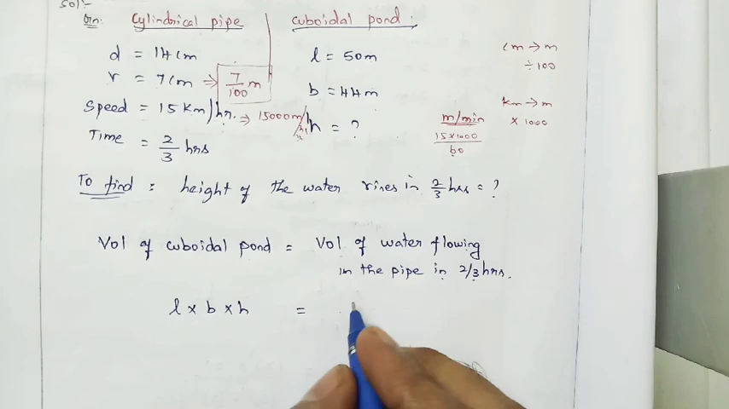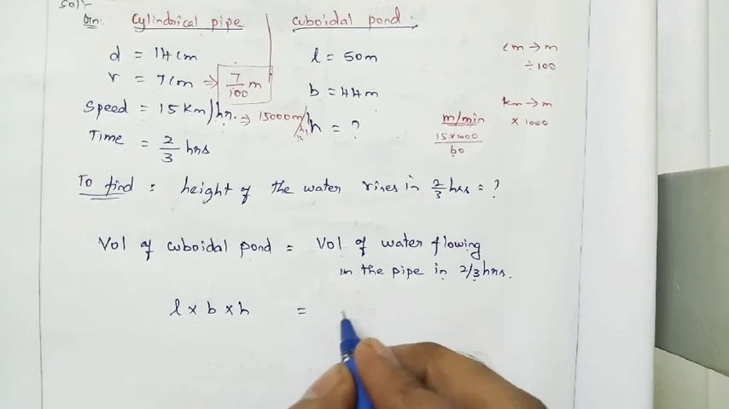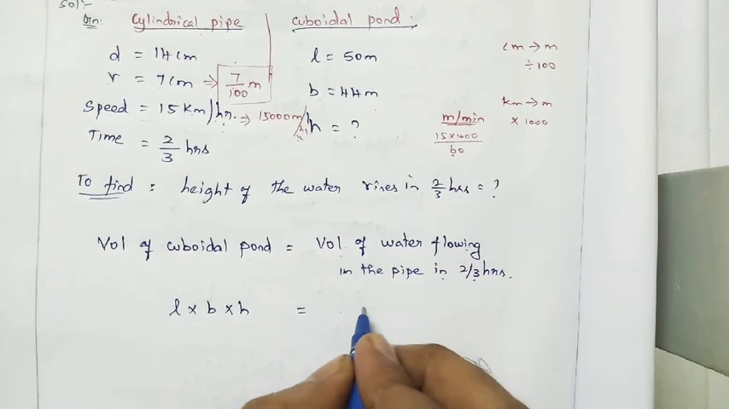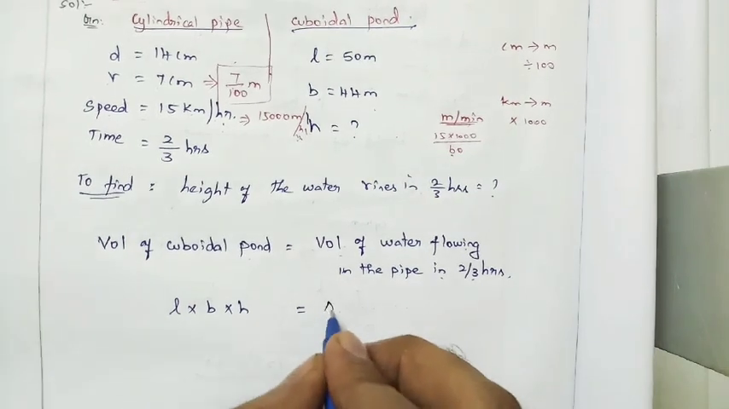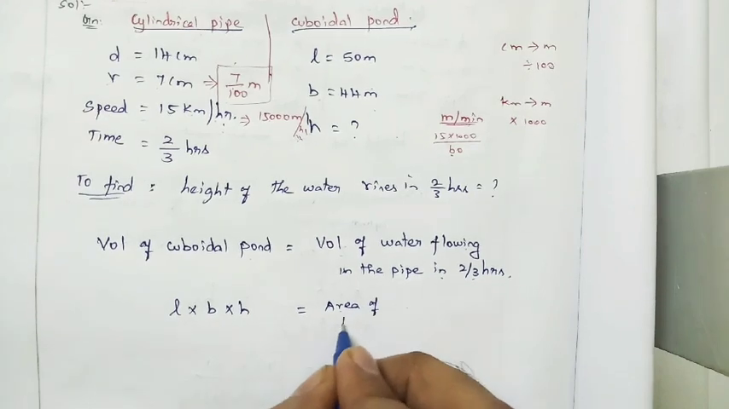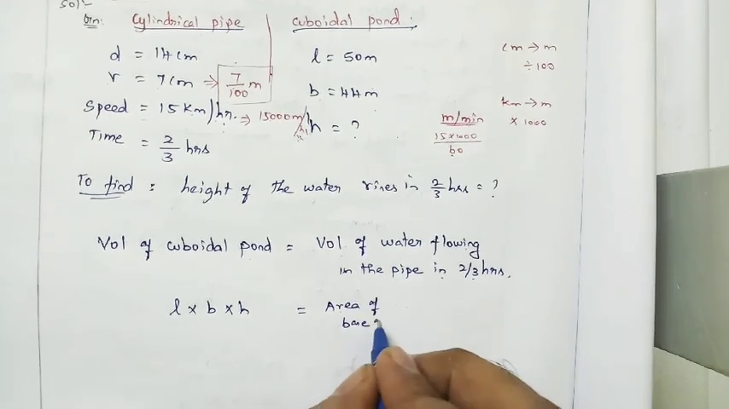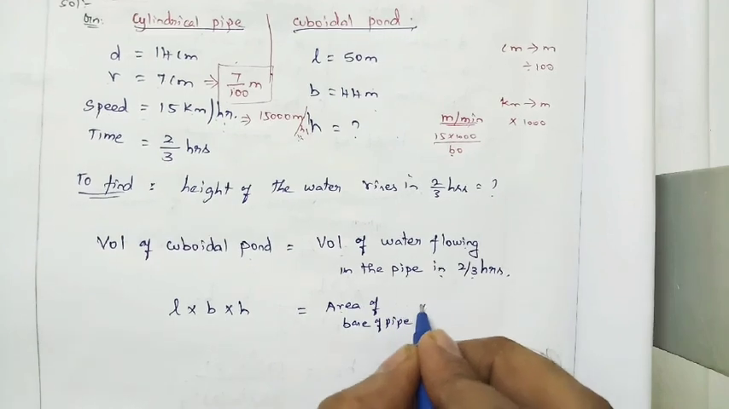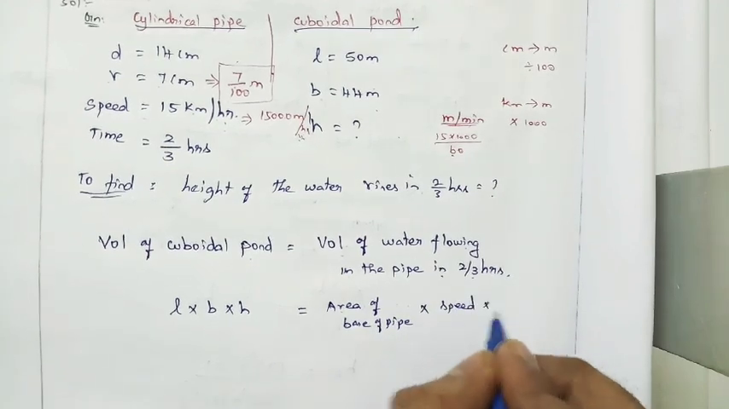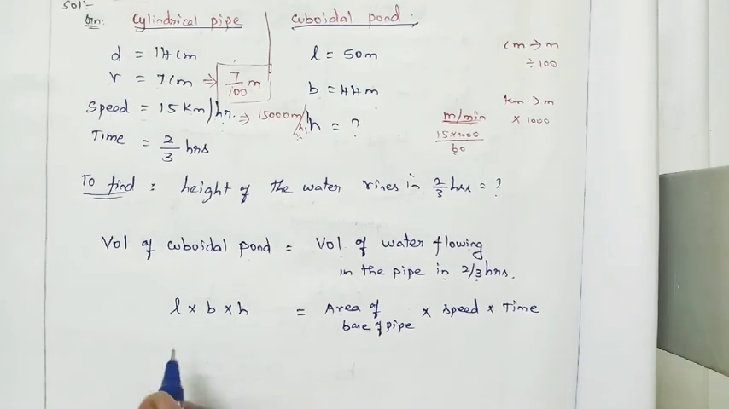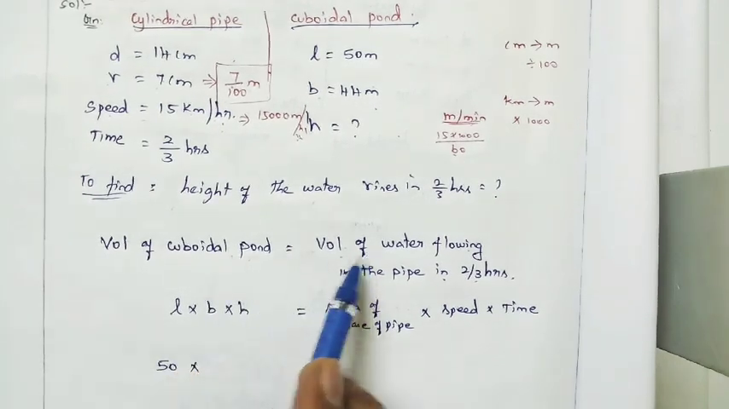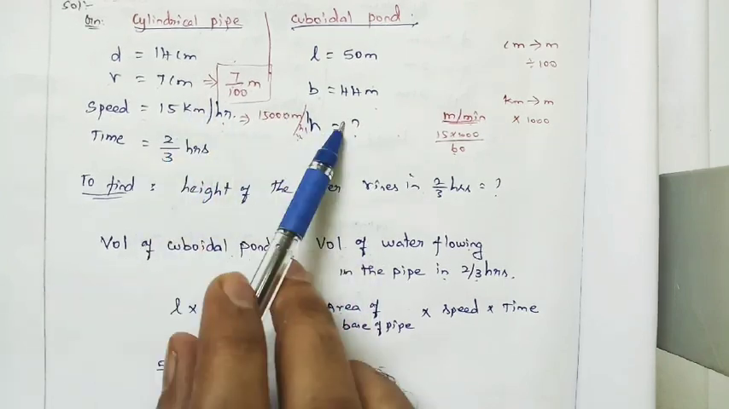So the area of base, what is the shape? Pi r square, right? So write directly, or write area of base into speed into time and then substitute? No problem. This is the first sum, no. So first write the formula: area of base of pipe into speed into time, right? Now we know the values, just substitute. What is the value of L? Length is nothing but 50 meter. 50 meter into, see before that, that's very very important. Whenever we are equating, both the units should be the same. That is very very important.